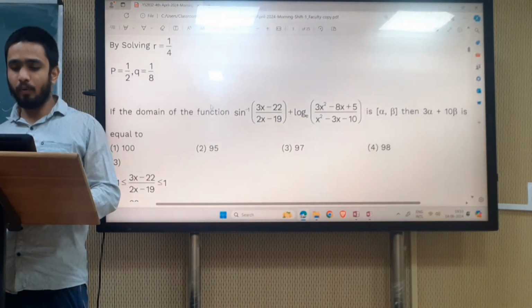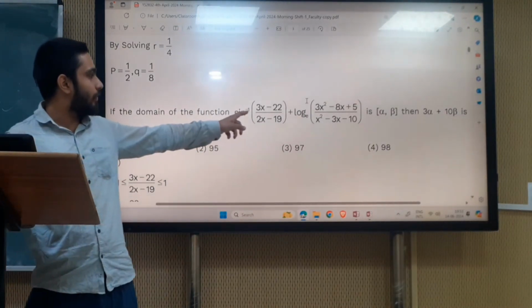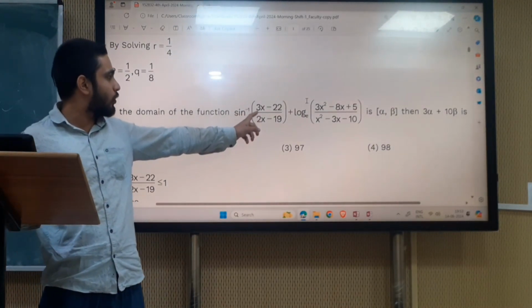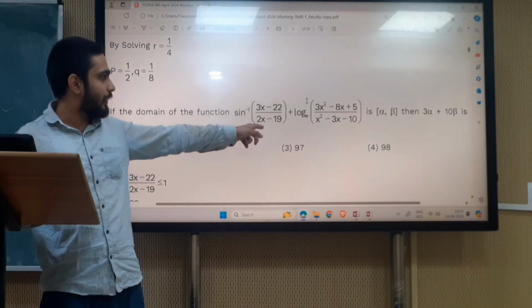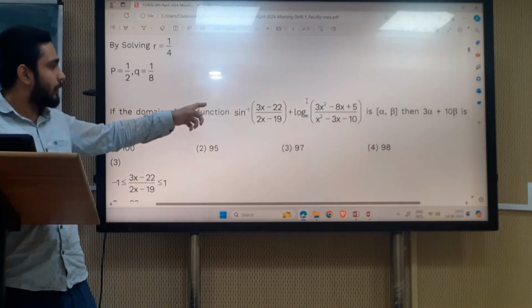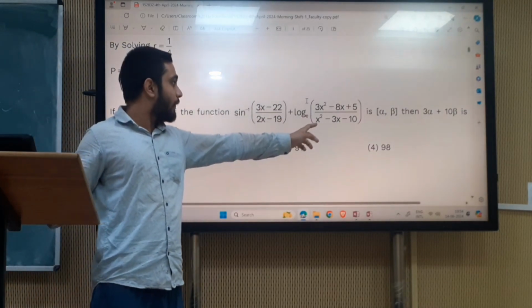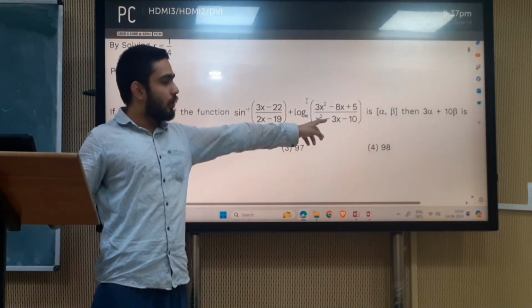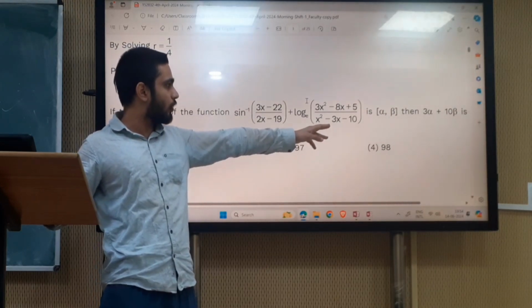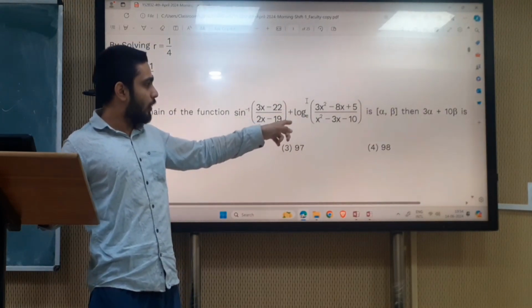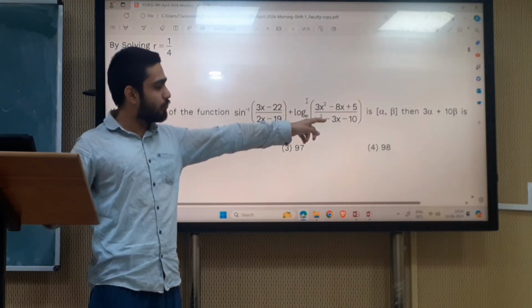We know that for the sine inverse function, the argument lies between -1 and 1. Sine inverse of (3x minus 22) upon (2x minus 19) is there. Also in the ln, the term inside cannot be equal to 0, since b square minus 4ac is positive only.